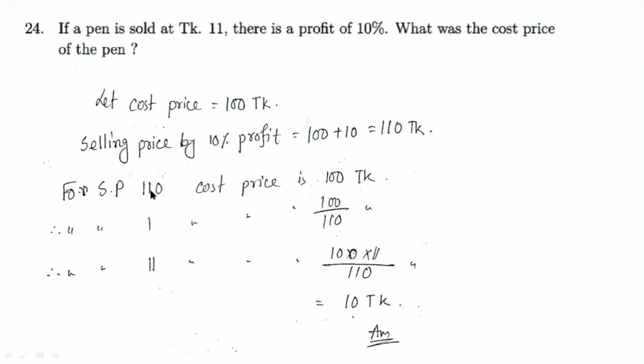For selling price 1, the cost price will be 100 by 110. And for selling price 11, the cost price will be 100 into 11 by 110. The zeros cancel, the 11s cancel, and 10 is our required answer. It's a very easy math for you.